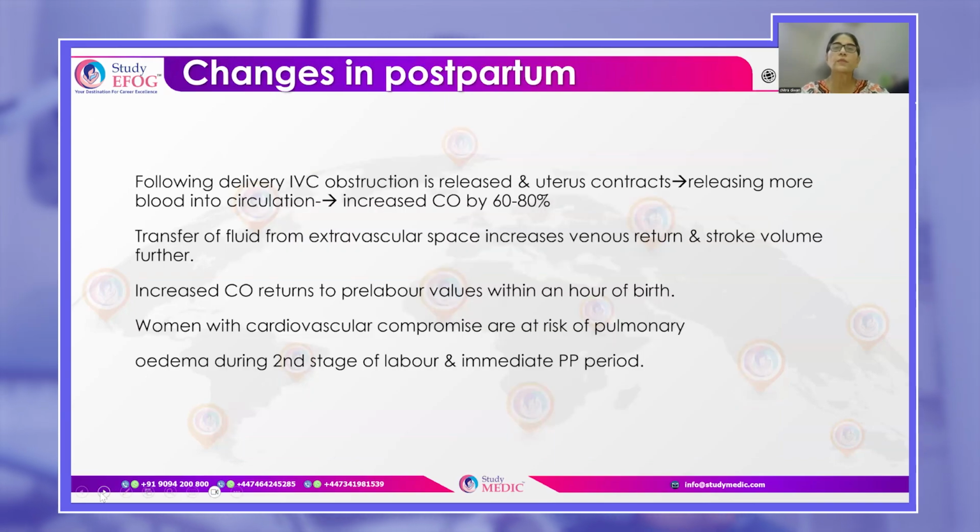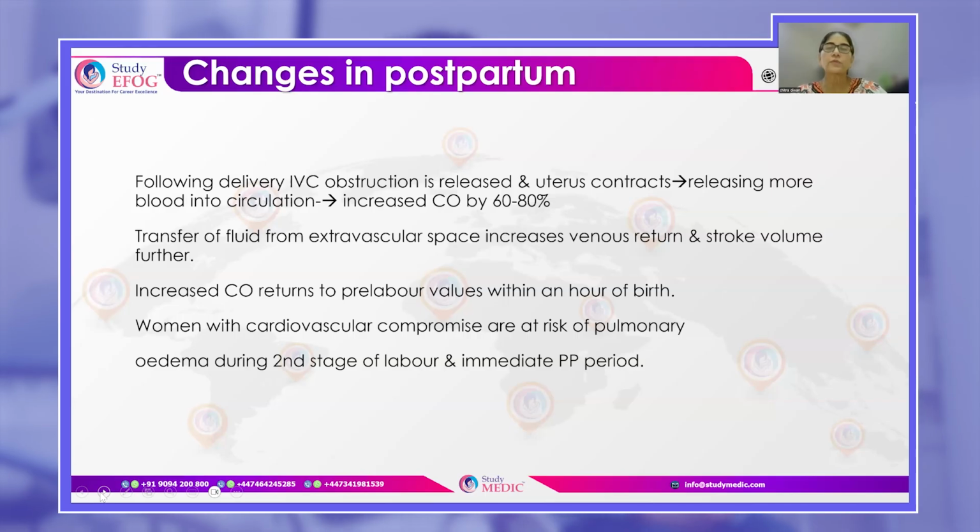Now, in the postpartum period, what happens after delivery? Because the obstruction on the IVC is released. The gravid uterus, we know it causes obstruction to the IVC. So once the woman delivers, this obstruction is released, uterus contracts, and more blood is forced into the circulation. So this increases the cardiac output by 60 to 80%. Also, after delivery, fluid from the extravascular space is pushed back into the intravascular space, and that increases the venous return and also the stroke volume.